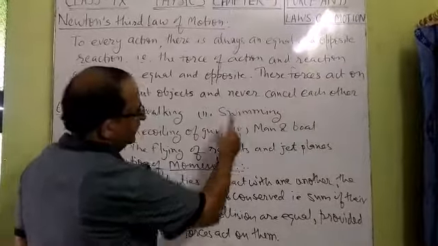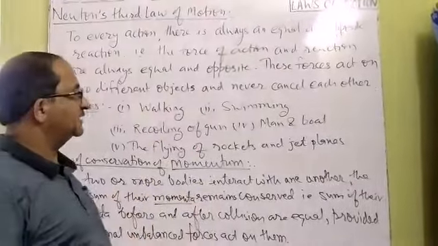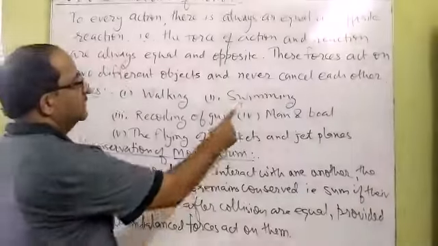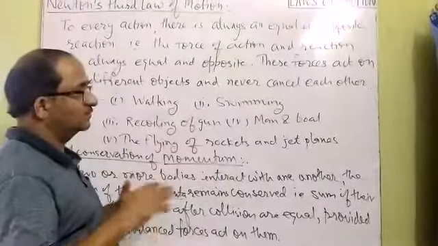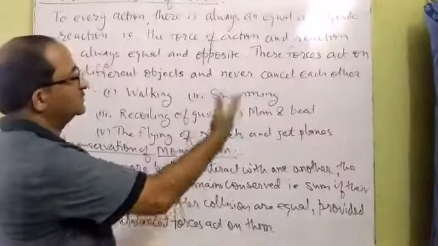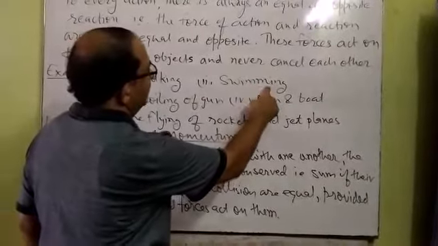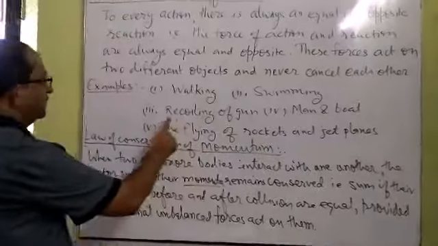Now during swimming, we must throw the water with our hands in the backward direction, and only then can we move forward. And even with the leg, we push the water in the downward direction. That is why the water also pushes us in the upward direction, and that is why we are able to swim in the river or in the pond water.